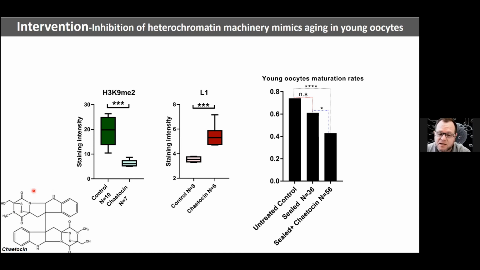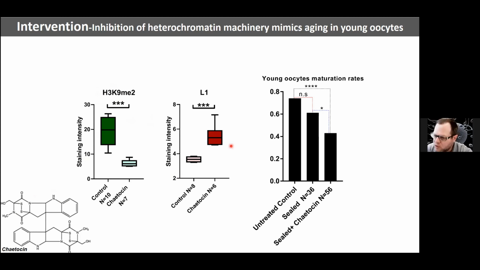Pitocin is a very specific inhibitor of the enzymes called SUV39H1 and 2. And when we use Pitocin in the dish, you can see that as part of this inhibition, we lose most of the signal of H3K9 methylation. As a result of that, we activate retrotransposon expression in these oocytes, showing the link between these two things.